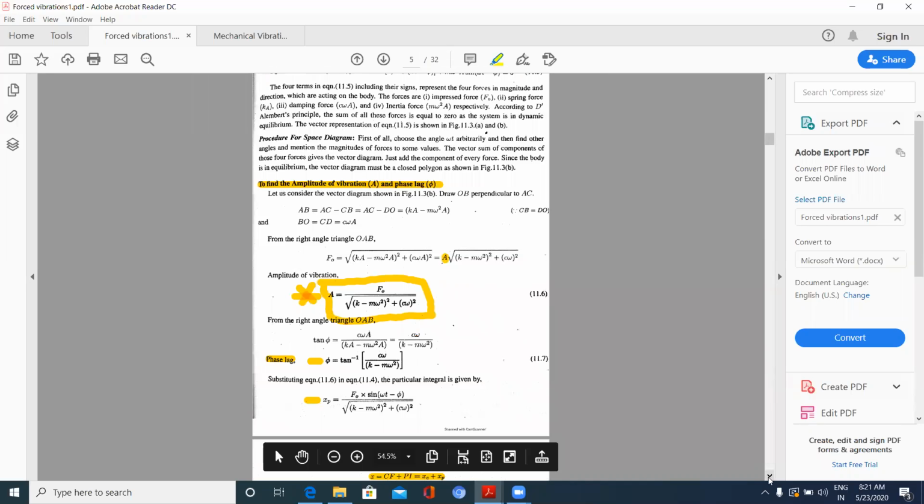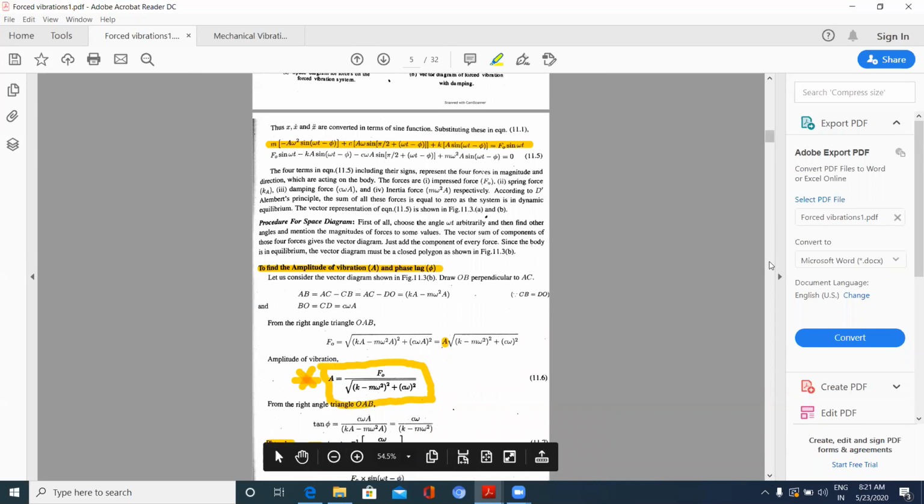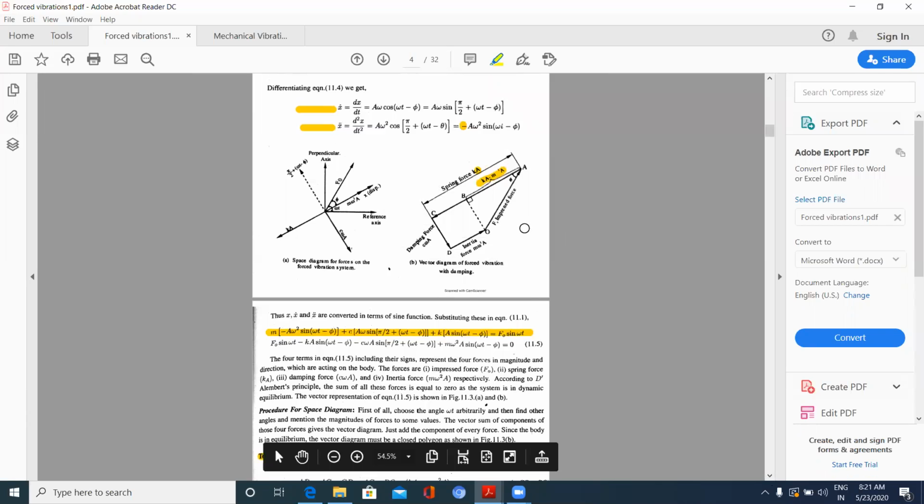Where A is equal to F naught by under root K minus M omega square whole square plus C omega whole square. This can be easily remembered when you remember this diagram. Where K A is the spring force, C omega A is the damping force, M omega square A is the inertia force, and from this right angle triangle the applied force F naught I will be getting, and from that I will be getting the amplitude.